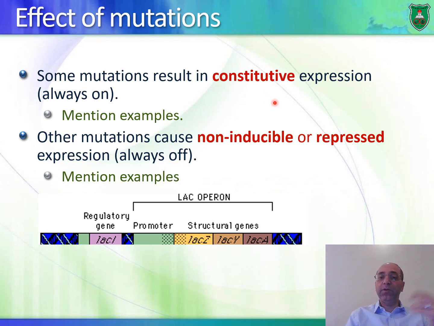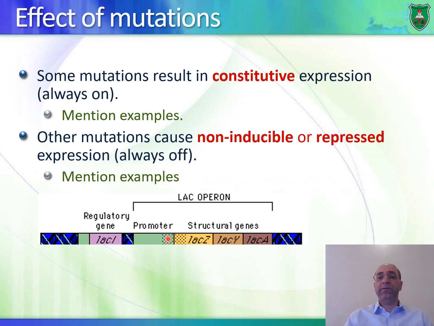So let's talk about some mutations that can cause constitutive expression. I'll give an example and you can think of other examples. Let's say you have a mutation in the LAC-I gene, a change in the nucleotide sequence that produces a non-functional LAC repressor protein. This change in the LAC repressor protein would make the protein unable to bind to the operator.